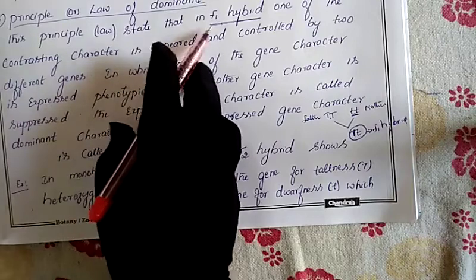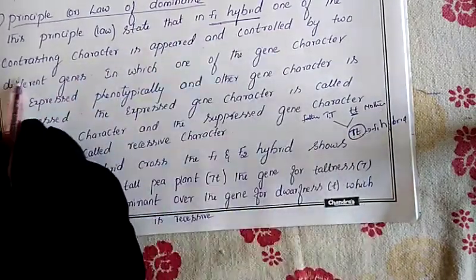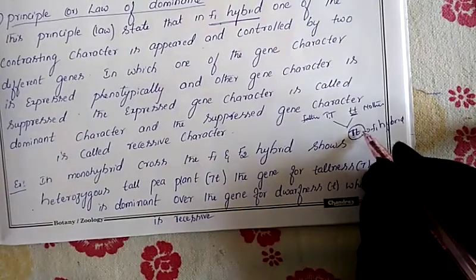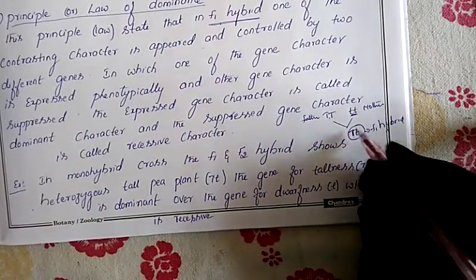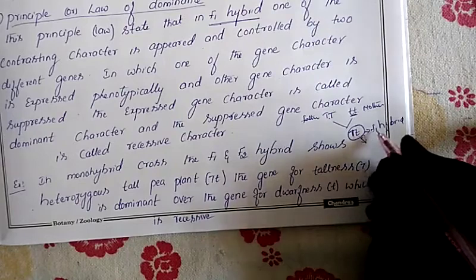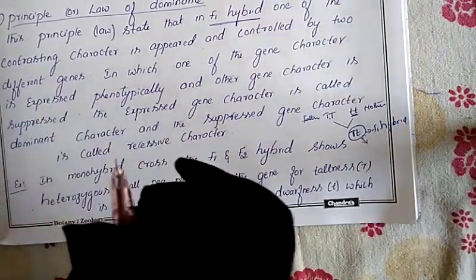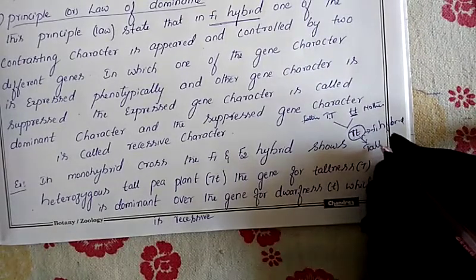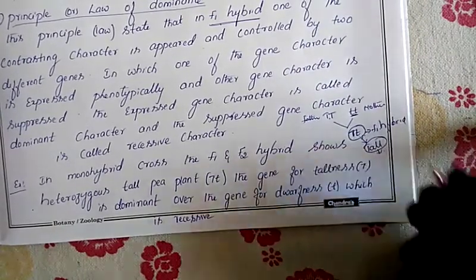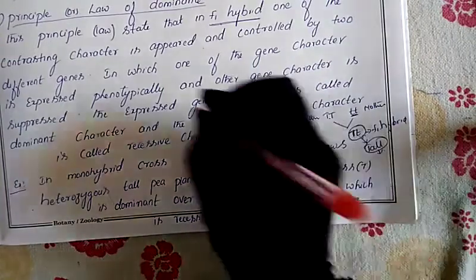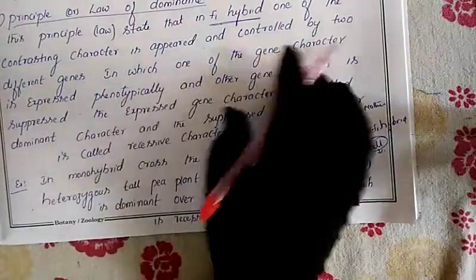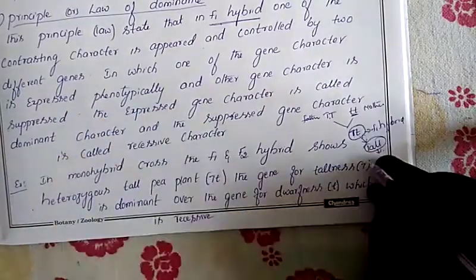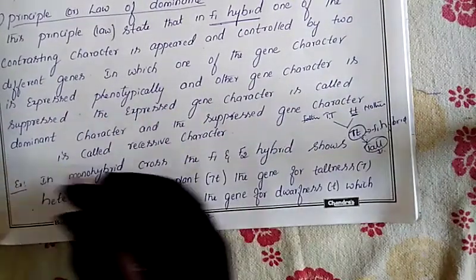So they state that in the F1 hybrid, one of the contrasting characters appears, controlled by two genes. Due to that, in the F1 hybrid one character has appeared. Which character has appeared? The child is tall, very tall. Now what happened here is that it is controlled by two different genes, in which one gene is expressed phenotypically and the other gene is suppressed.